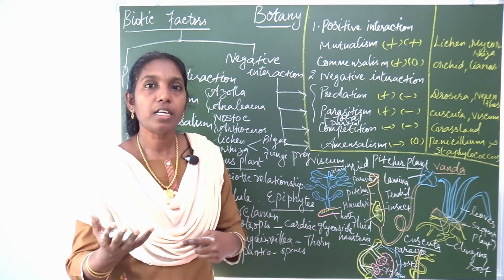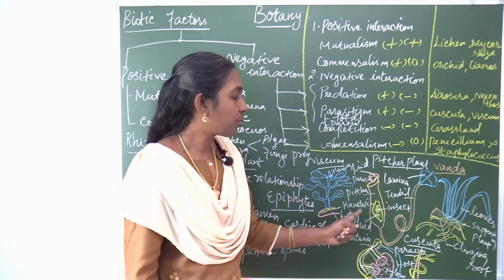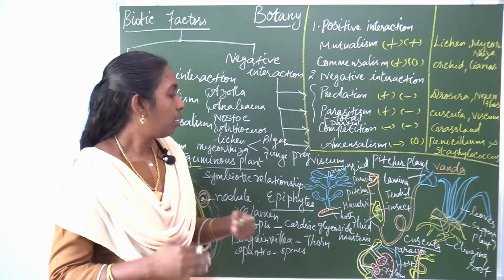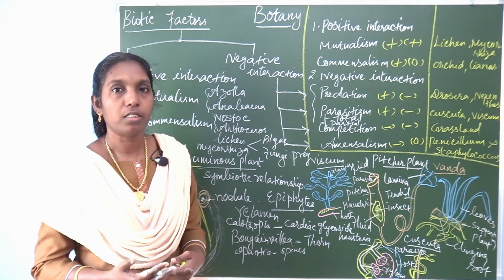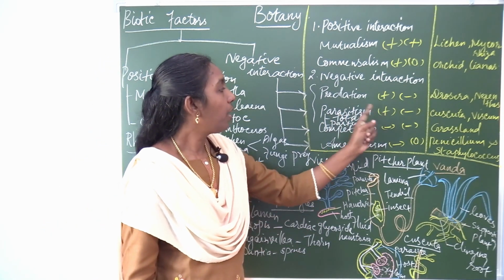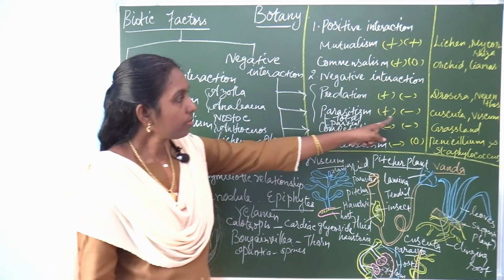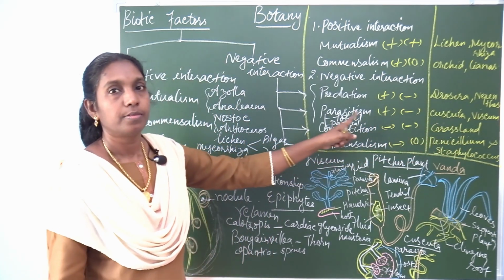These parasitic organisms produce haustorial roots. The root is called haustoria. Through the haustoria, it penetrates into the host and takes the food and water from the vascular tissue. What are vascular tissues? Xylem and phloem. So this is the example of parasitism. Learn all examples, Cuscuta and Viscum.